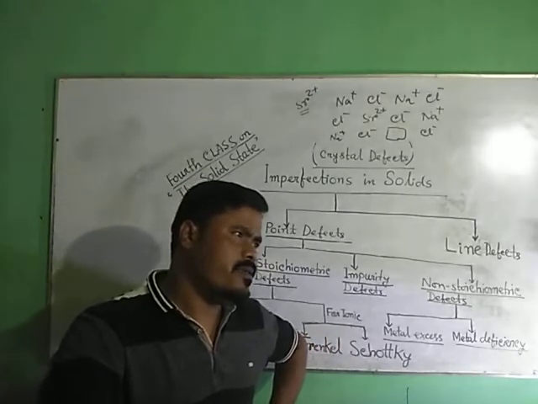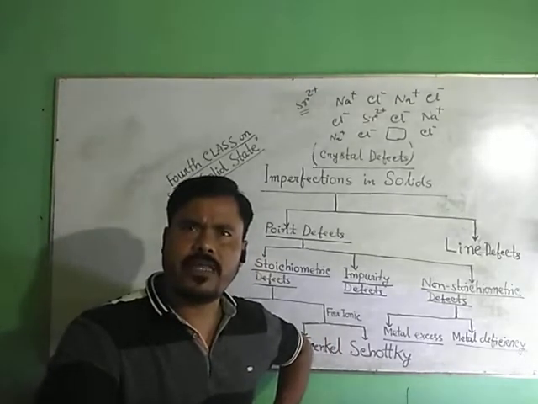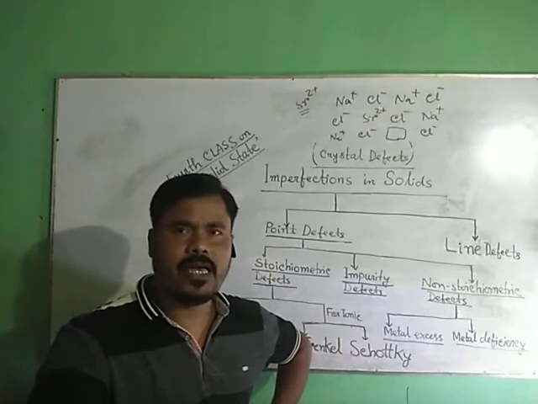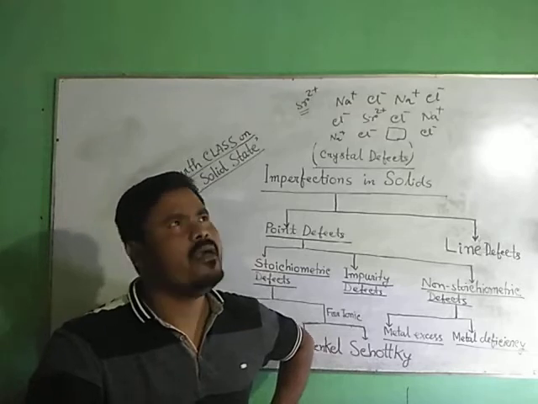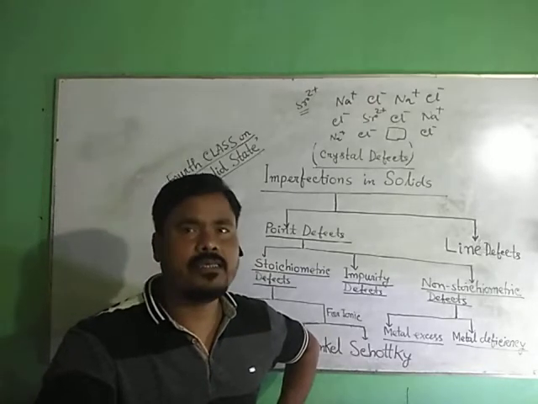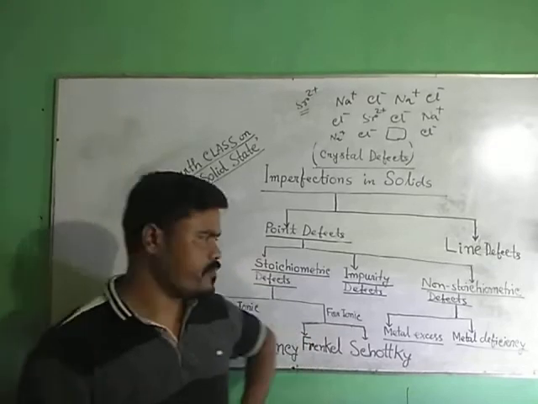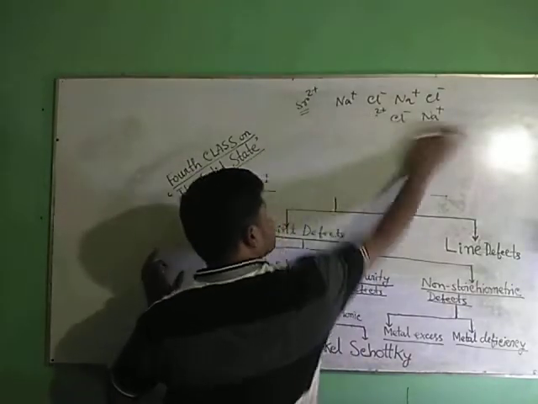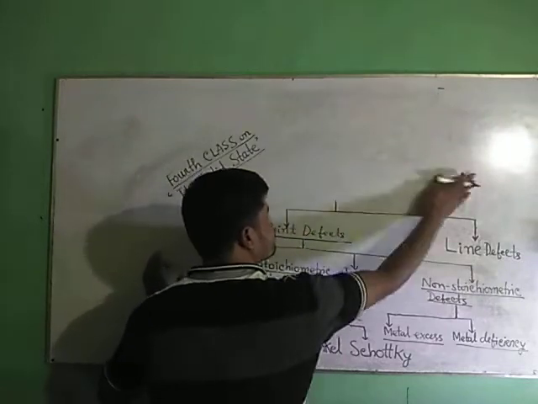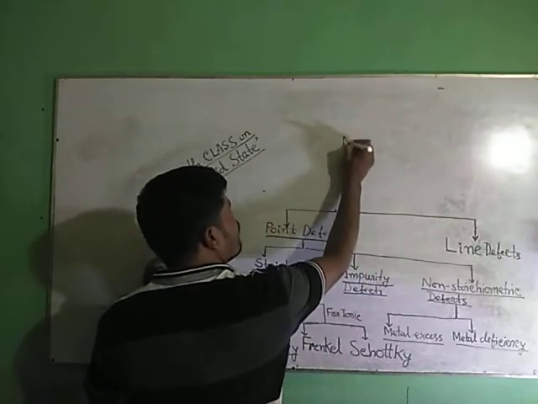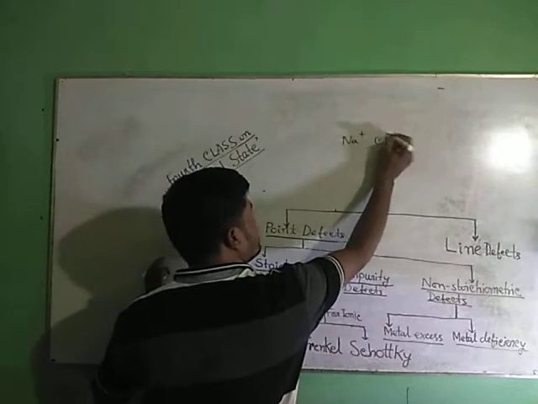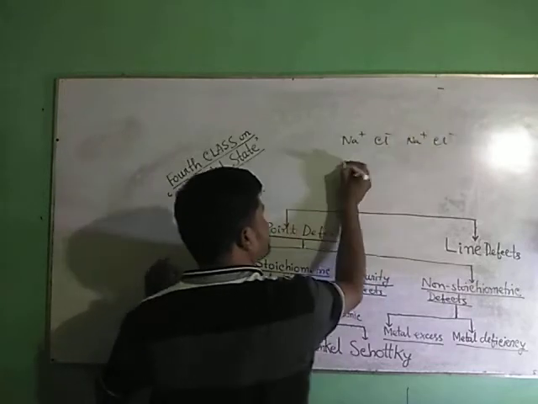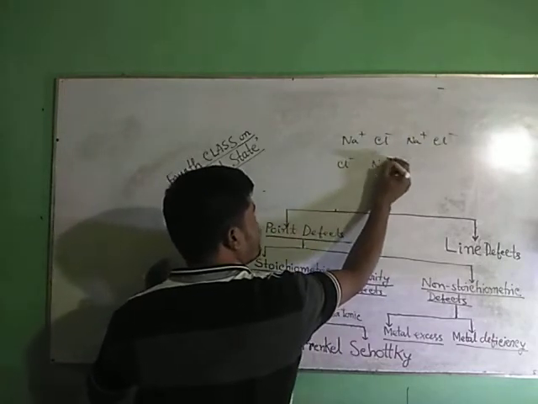Metal excess defect due to anionic vacancy occurs in alkali metal halides like NaCl, KCl. I am taking one example, considering a NaCl crystal.